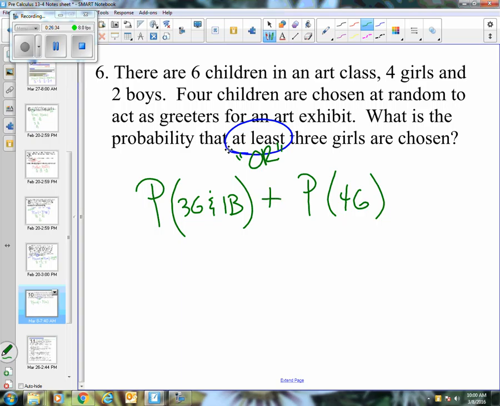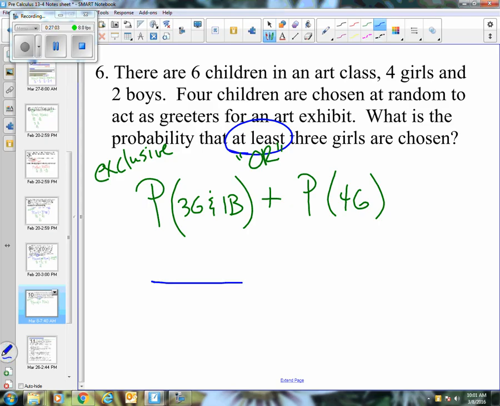When you see the word at least, that means there's multiple outcomes that would meet the requirement that we're looking for. So 3 girls and 1 boy, or 4 girls. Now, inclusive or exclusive? Well, this would definitely be exclusive. When you're choosing from the class rosters, you're on the girl list or the boy list, so it's separate. So it's exclusive. There's no overlap here, but there's definitely multiple ways that you can make that selection. So 3 girls, 1 boy, or 4 girls.